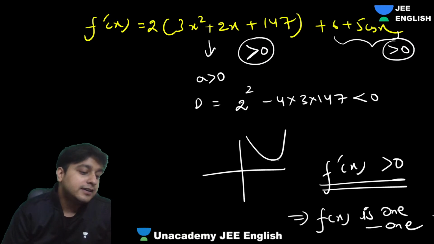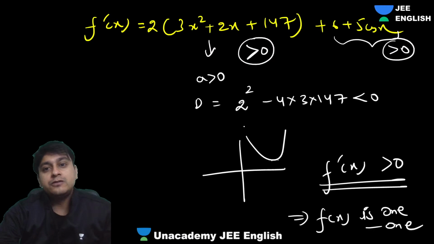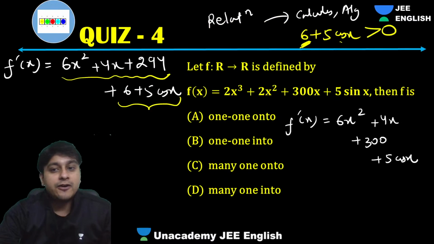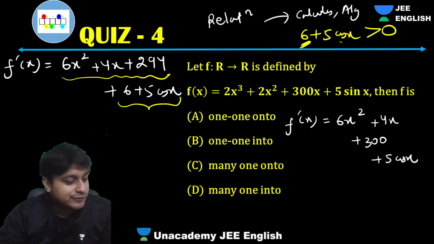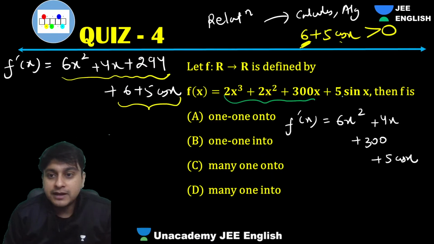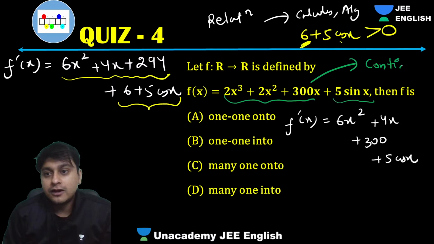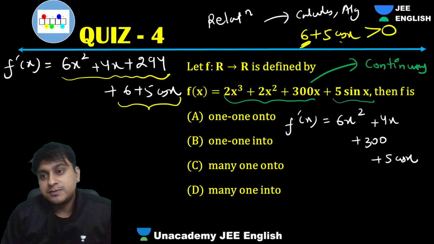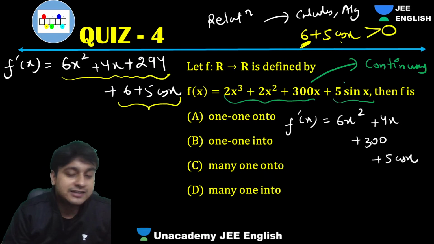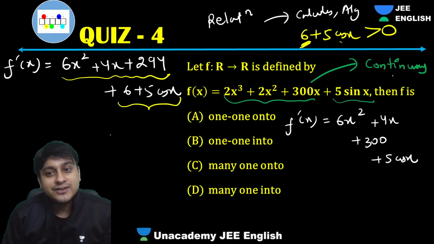Right, everyone? Clear? That's it. So 1-1 was very easy to check. Now what about onto? How do you check onto? Now you know very well. Continuous function, obviously. Continuous plus continuous is continuous function. So the overall function is continuous. Right? So continuous plus continuous is continuous.